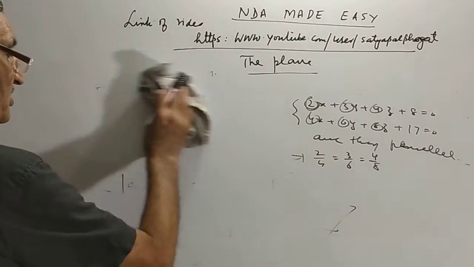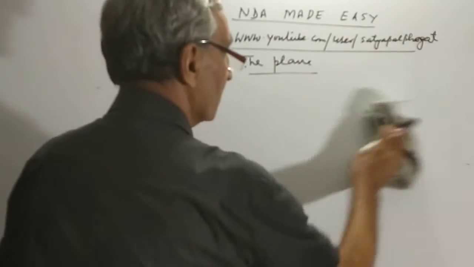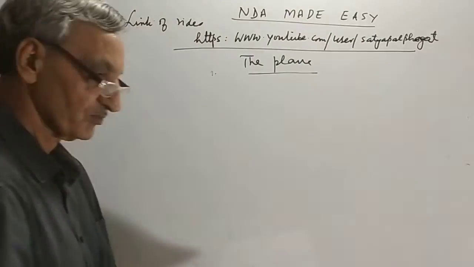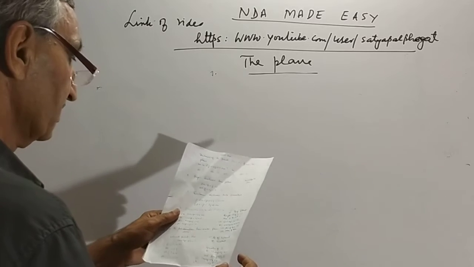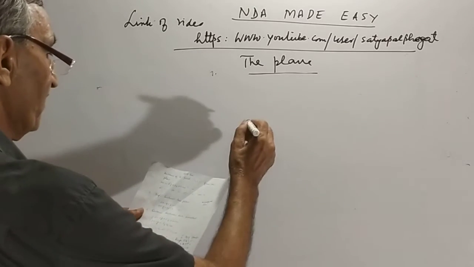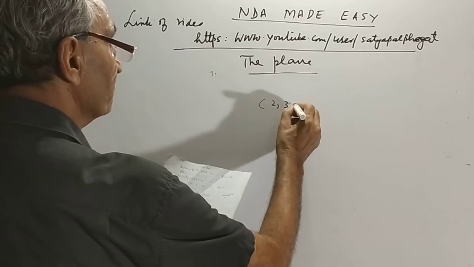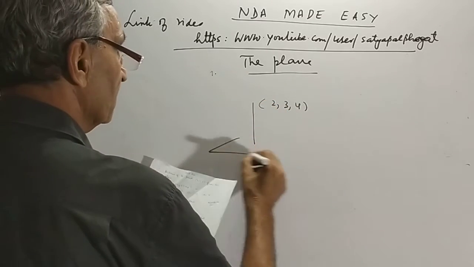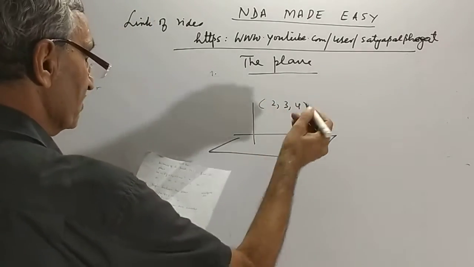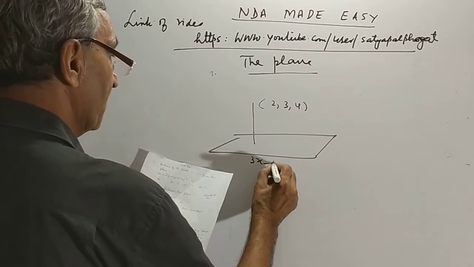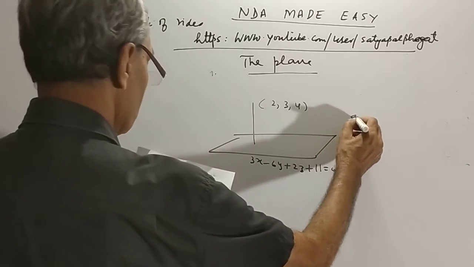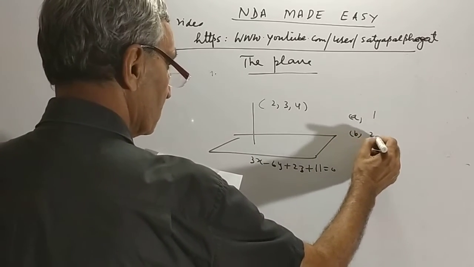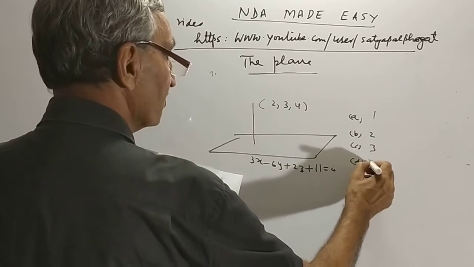I'm just doing one question here. Find the distance of the point 2, 3, 4 from the plane. This question was from 2018. The plane is 3x minus 6y plus 2z plus 11 is equal to 0. The choices are 1 unit, 2 units, 3 units or 4 units.